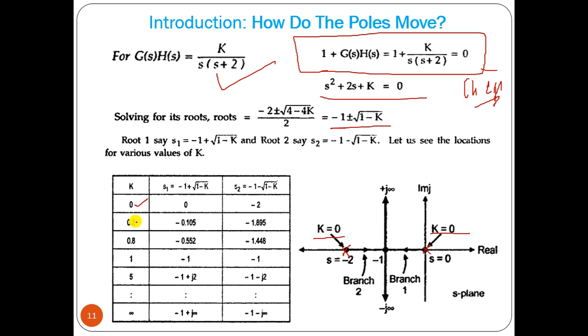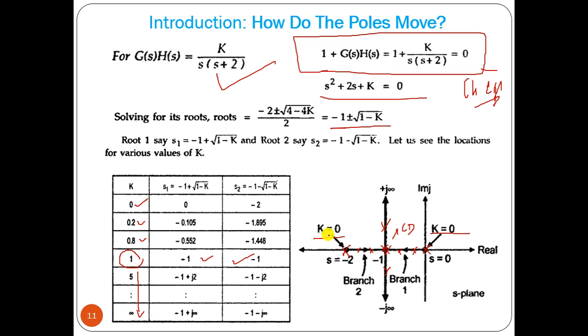Now if we increase the k value, these poles move along the real axis, and when k becomes 1, they become -1 and -1. So we have two poles at the -1 point, and the system response becomes critically damped. If we increase k further to infinity, it becomes complex poles, for k greater than 1.